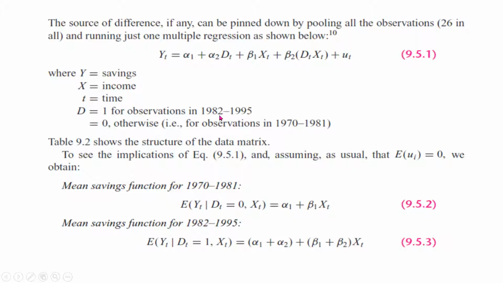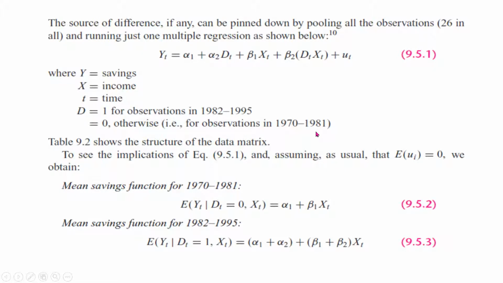That is, we are expecting that 1982 is the year after which the relationship between saving and income has changed. So for 82 to 95, dummy is 1 and it is 0 for the observations 1970 to 81.